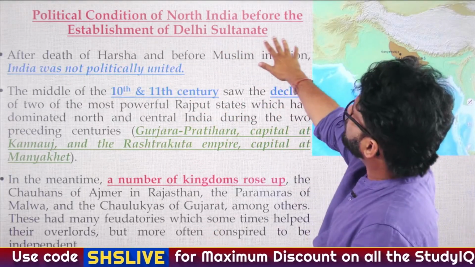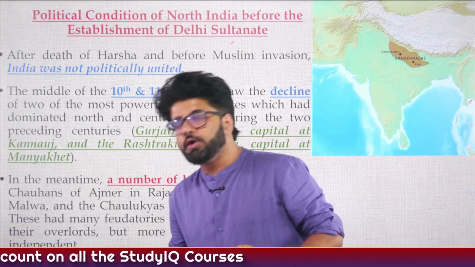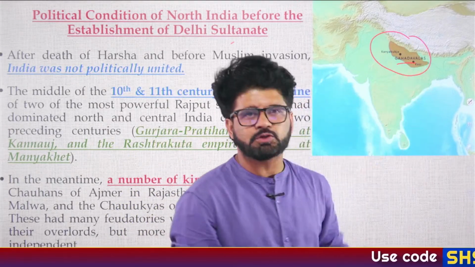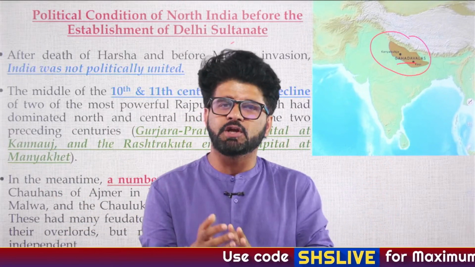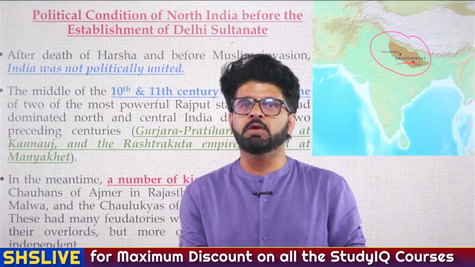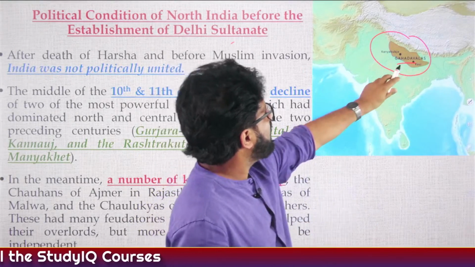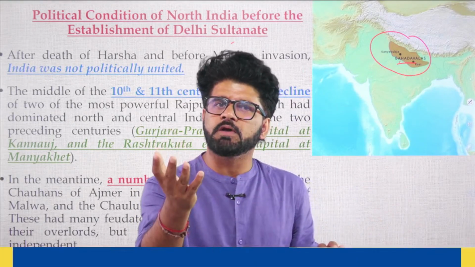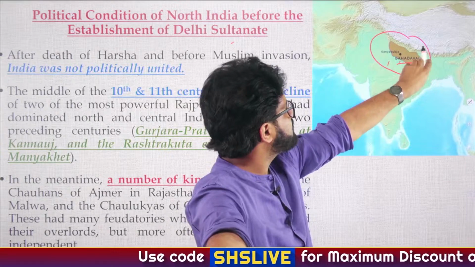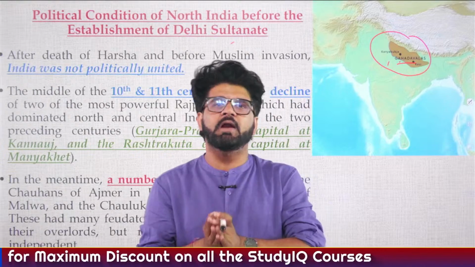So, political condition of North India before establishment of Delhi Sultanate. And again, please understand this. If you don't look at the map for Rajputs, if you don't look at the map where the Gahadwalas were, Jaichand, you must have seen Akshay Kumar's movie Prithviraj Chauhan, where he completed that movie in 40 days. He completed most of his movies in 40 days. There are people who praise it, there are people who criticize it. So Gahadwalas, Ashutosh Rana was the one who played Jaichand in that particular movie. So he belonged to the Gahadwala clan or Gahadwala dynasty. Kanya Kubja, Kashi. So again, the best way to understand Rajputs is through maps.